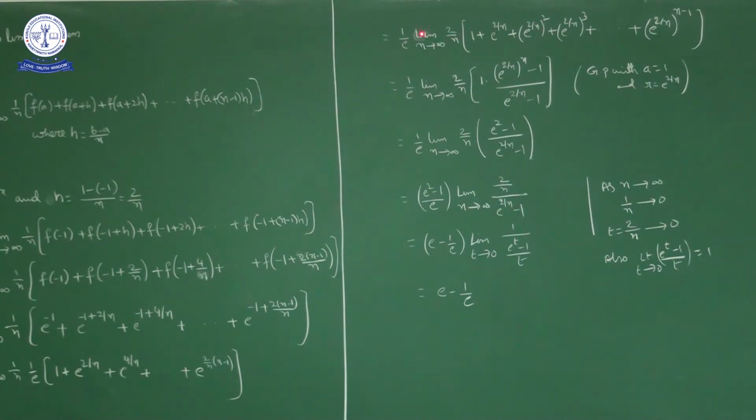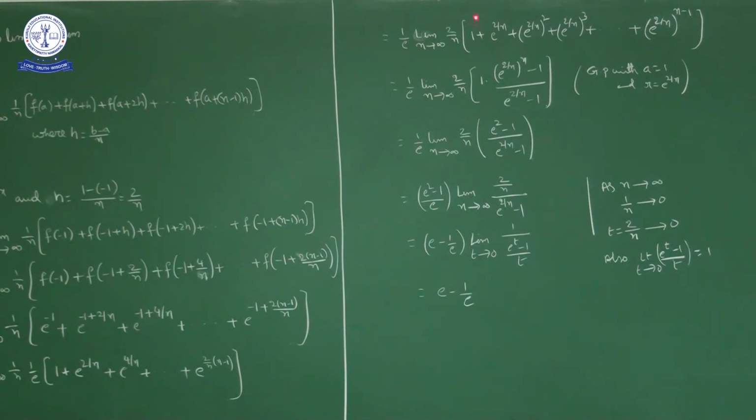1 by e, limit n approaches to infinity, 2 by n into 1 plus e power 2 by n, e power 4 by n I will write as e power 2 by n whole square, plus e power 6 by n I will write as e power 2 by n whole cube, plus and so on up to e power 2 into n minus 1 upon n I will write as e power 2 by n whole power n minus 1. Okay, now if you observe here, we have sum of n terms of a geometric progression.